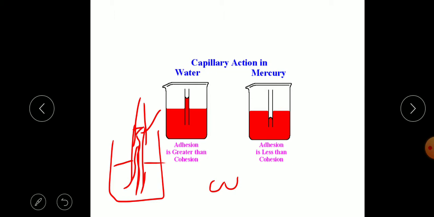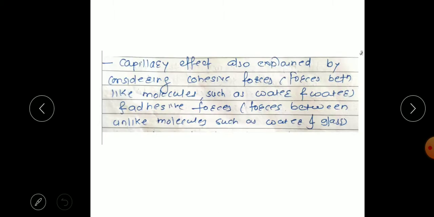This tensile force is acting on the water and pulls the water up in the tube. So the water will rise till the weight of the fluid is balanced by this tensile force acting on the surface of the fluid. Water will rise till this force is balanced. That is the capillarity rise.